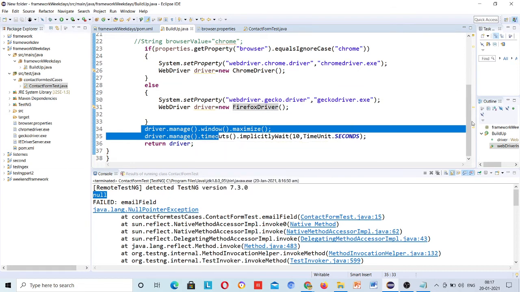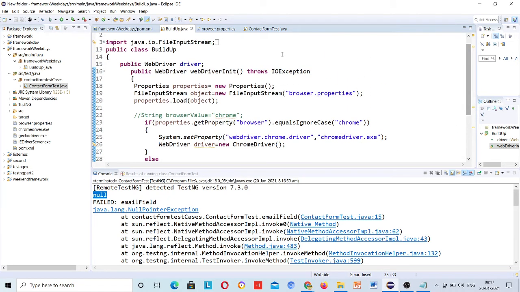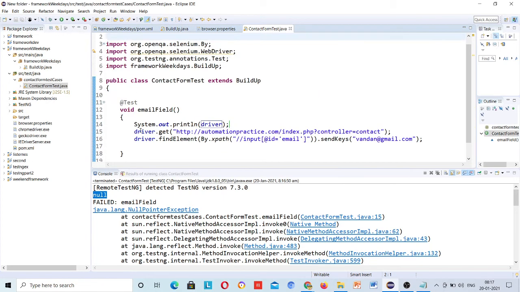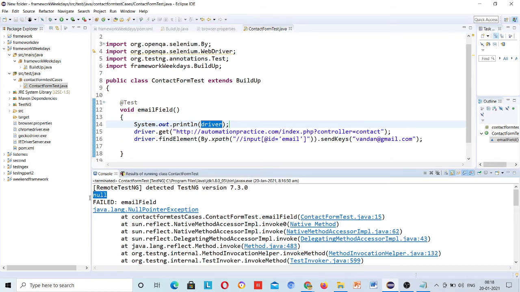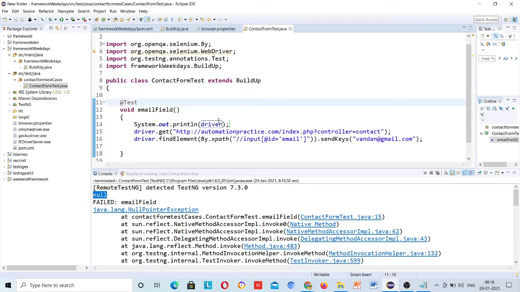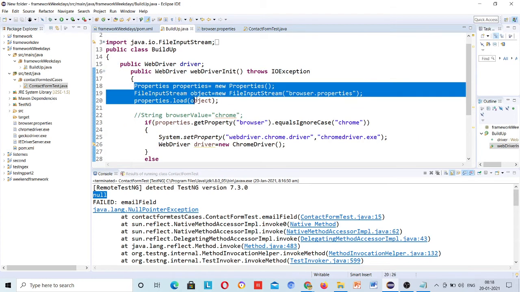Okay, so this has value, then these two values are present here. But see, once I go this way, this variable is present here, but the value is not coming here, the value is null. And why is this happening? Because in this class there is nothing like a driver, which actually comes with this one, but this local scope which has the updated value is not updated here, because it is extending this one.